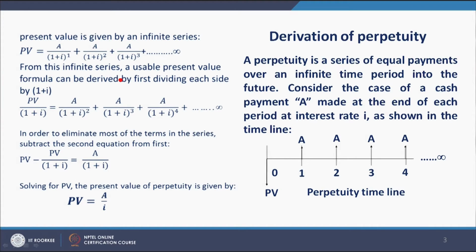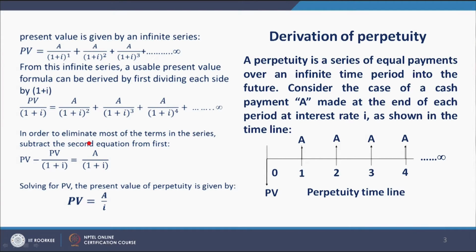From this infinite series, a usable present value formula can be derived by first dividing each side by 1 plus I. So, when I divide PV by 1 plus I, this becomes A divided by 1 plus I whole square, this becomes A divided by 1 plus I whole cube, and so forth.